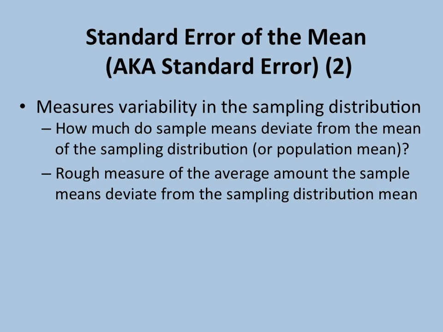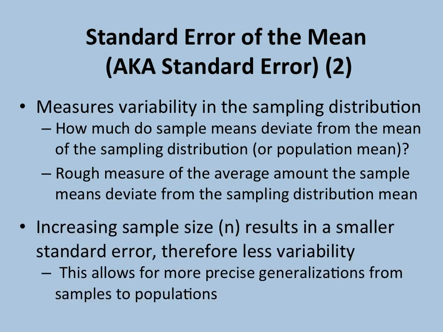The standard error measures the variability in the sampling distribution and provides us with an indication of how much sample means deviate from the mean of the sampling distribution, which, remember, also equals the population mean. The standard error gives us a rough measure of the average amount the sample means deviate from the sampling distribution mean. Because the formula for the standard error relies on sample size, increasing the sample size, or n, will result in a smaller standard error, because remember, n was on the bottom of the equation for standard error. This means that increasing the sample size will result in less variability.